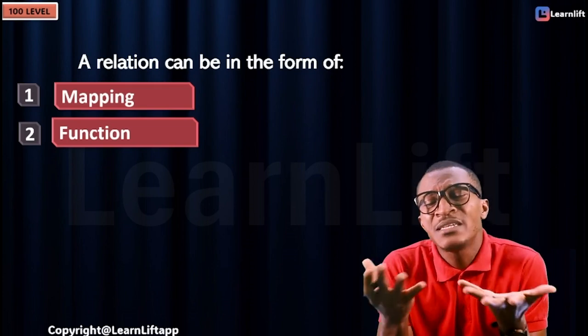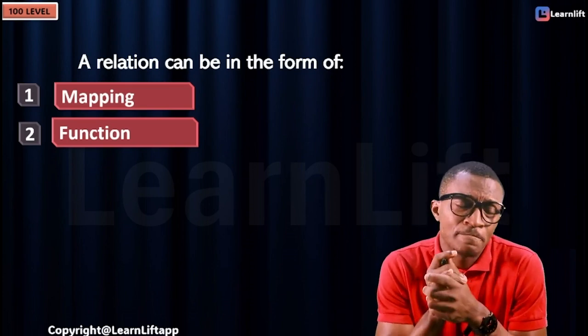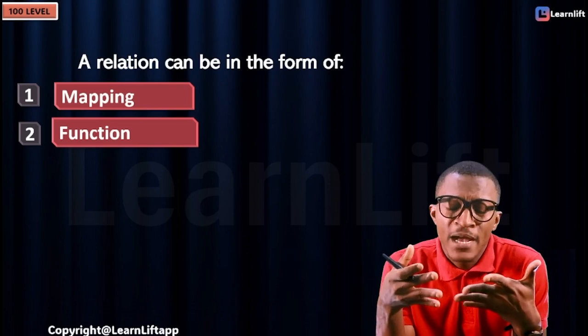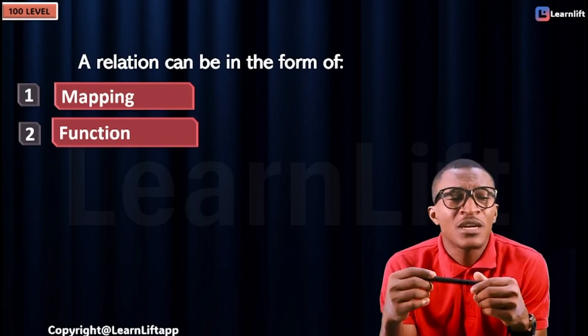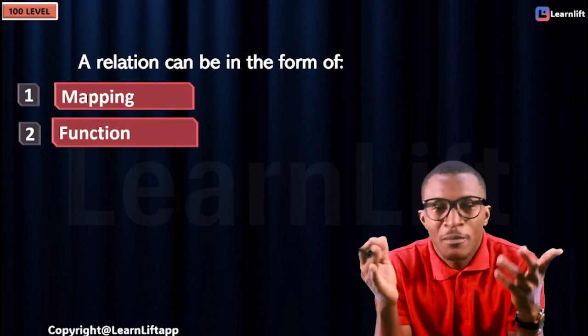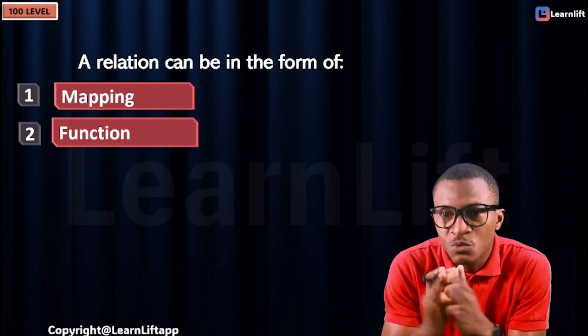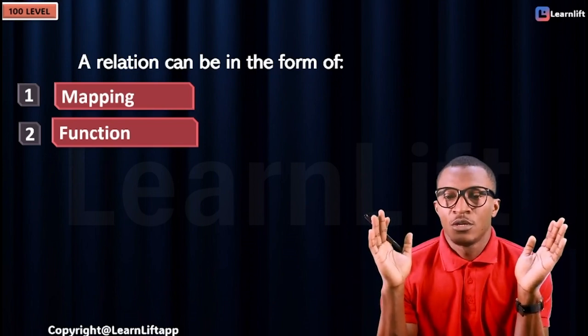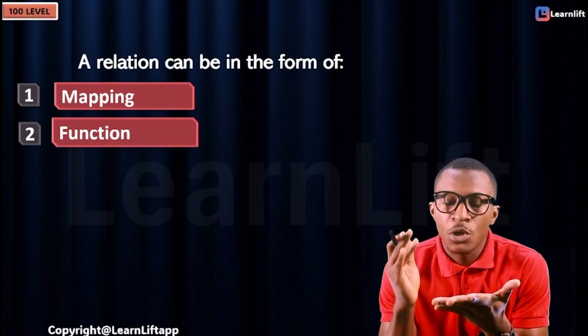Now, what is the difference between both of them? Please calm down. The difference between mapping and relation is that a mapping is a relation. First of all, both of them are relations because both of them are ordered pairs without any rules. So we're not checking whether you are pairing them with your cousin.